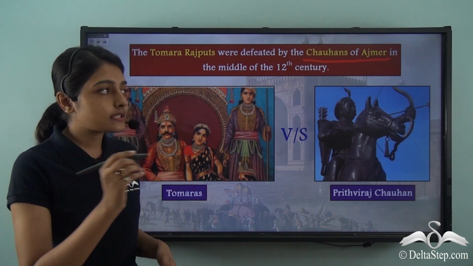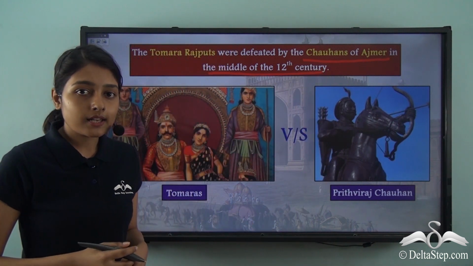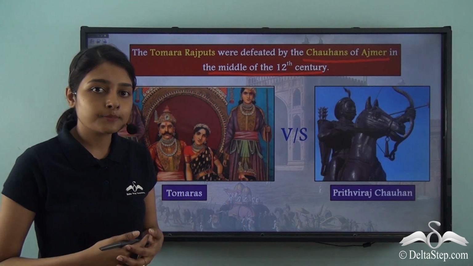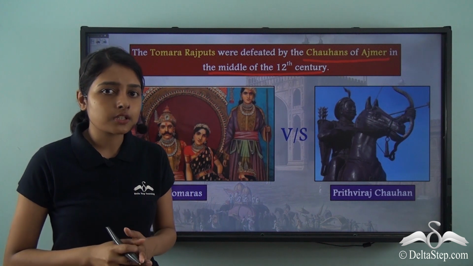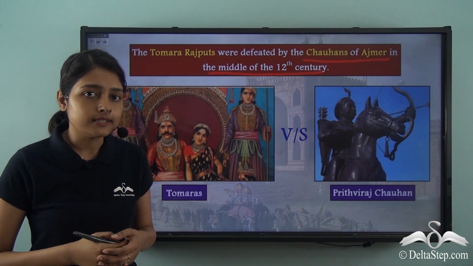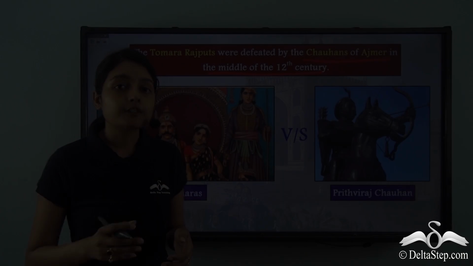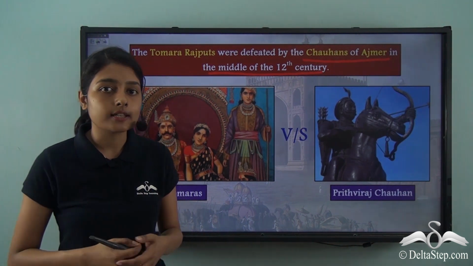So, in the middle of the 12th century, the Tomaras were defeated by the Chauhans of Ajmer, who now came to power in Delhi. Now, when I mentioned the Chauhans, I suppose one name is coming to your mind. Yes, it is the name of Prithviraj Chauhan. He was one of the most prominent and well-known kings of the Chauhans.